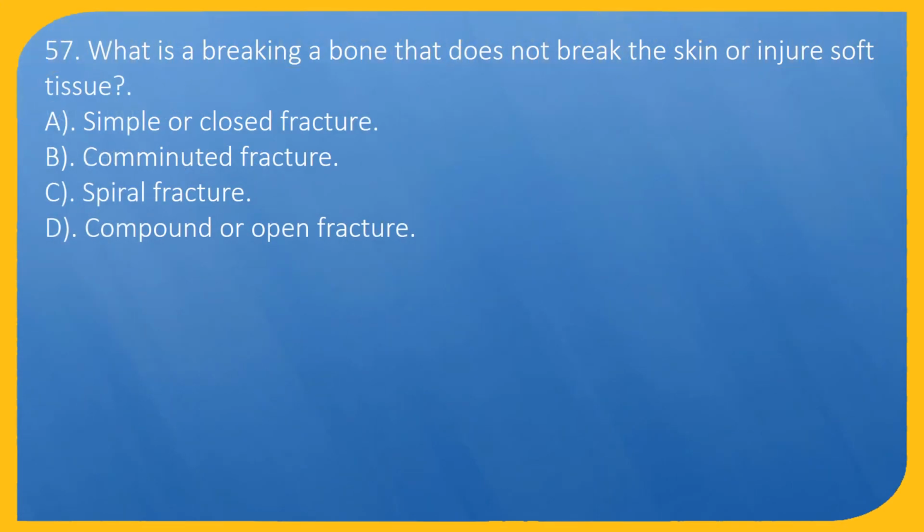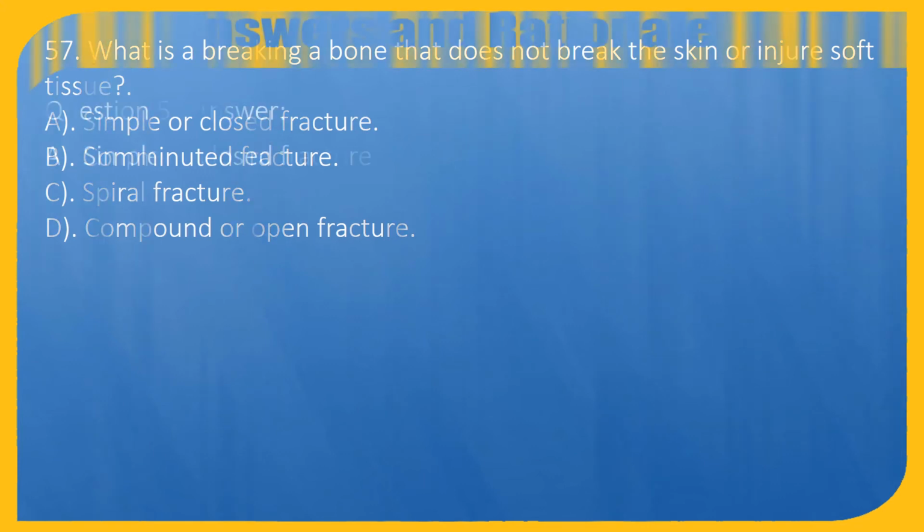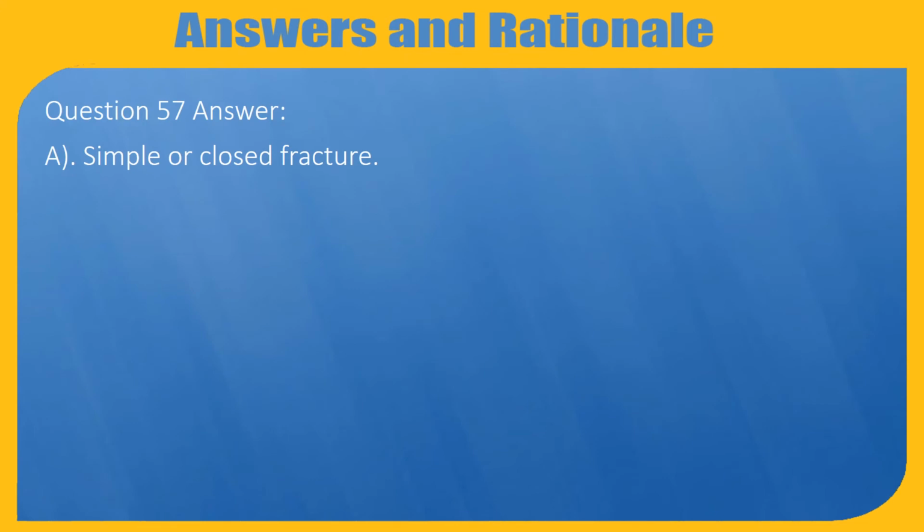Question 57. What is a break in a bone that does not break the skin or injure soft tissue? A. Simple or closed fracture. B. Comminuted fracture. C. Spiral fracture. D. Compound or open fracture. Question 57. Answer: A. Simple or closed fracture.